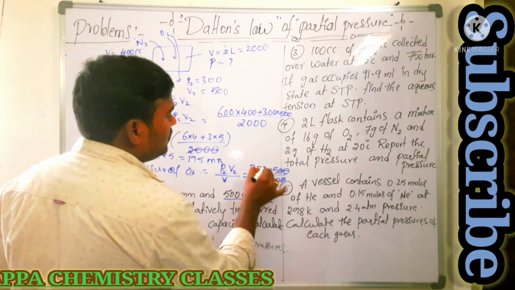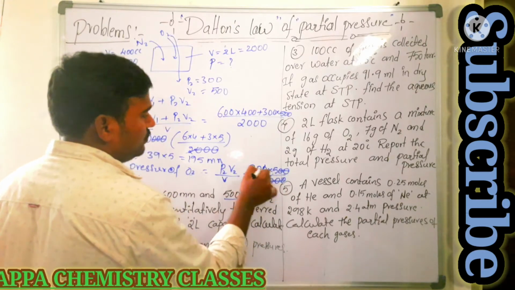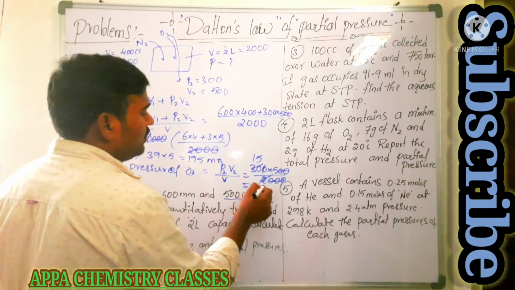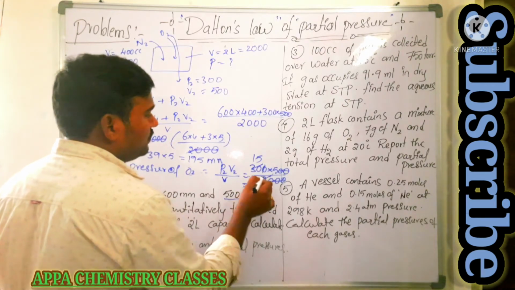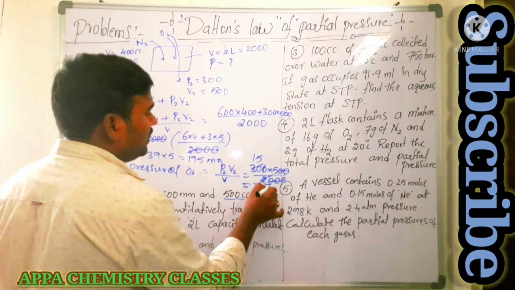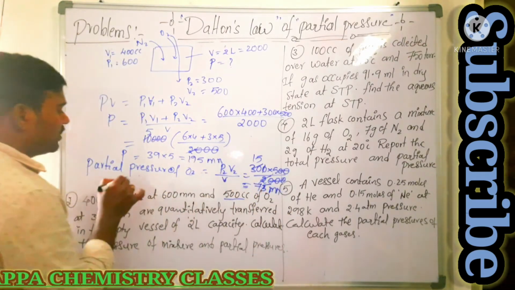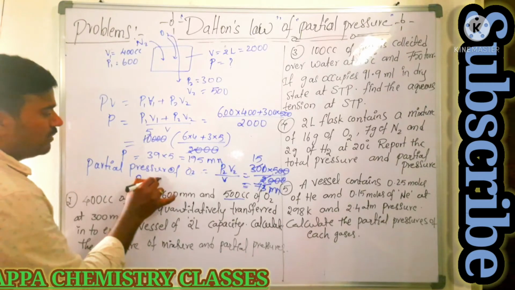So 3 zeros get cancelled, 3 into 5 is 15, 5 15s are 75. 75 torr it is, 75 mm it is. So the partial pressure of oxygen is 75 mm.